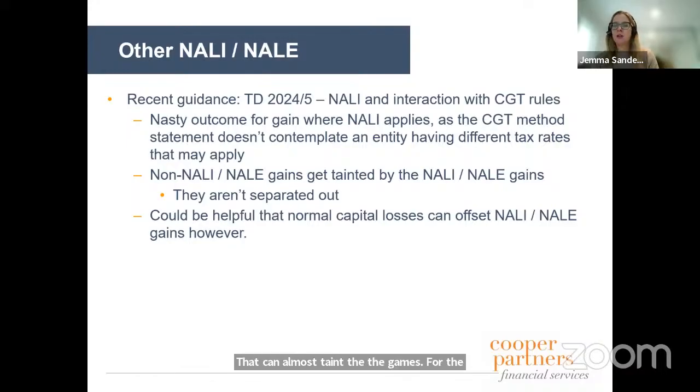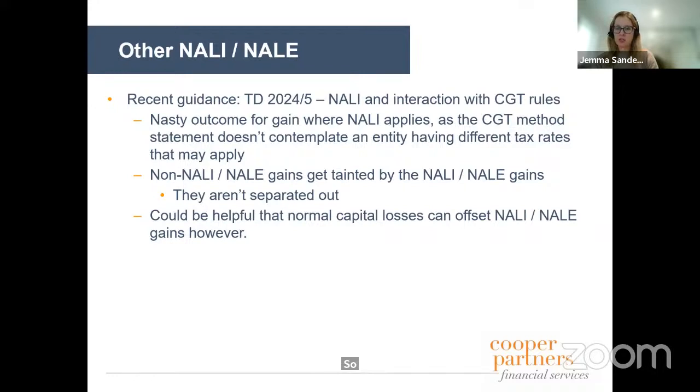If there's a non-arm's length income gain, but a capital loss, so we're talking capital gains here, but a capital loss on other assets, that can actually be of assistance. Now, I've read this determination a number of times and it confuses the life out of me. So just again to watch out for what that looks like.